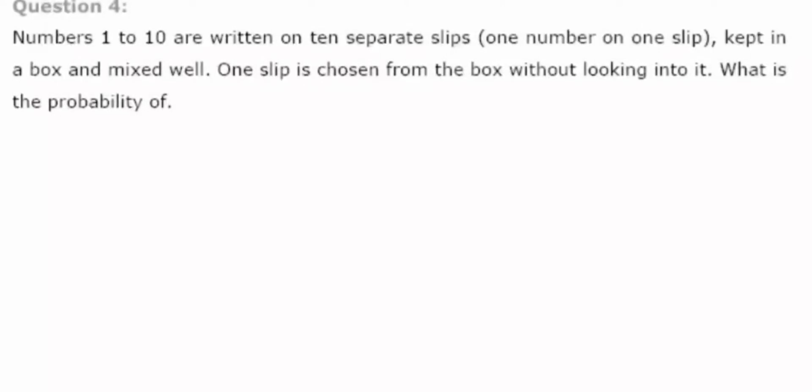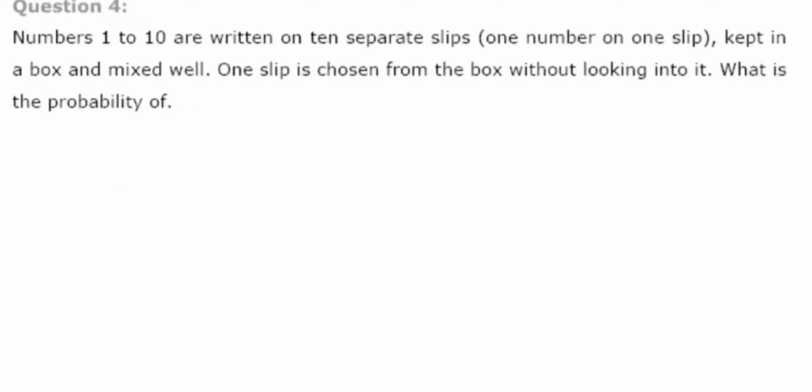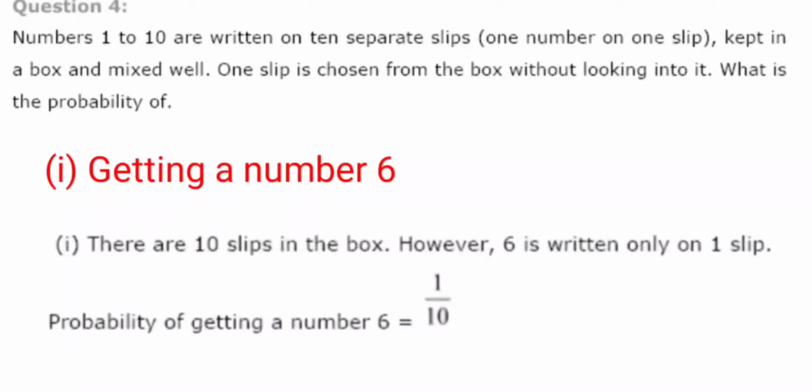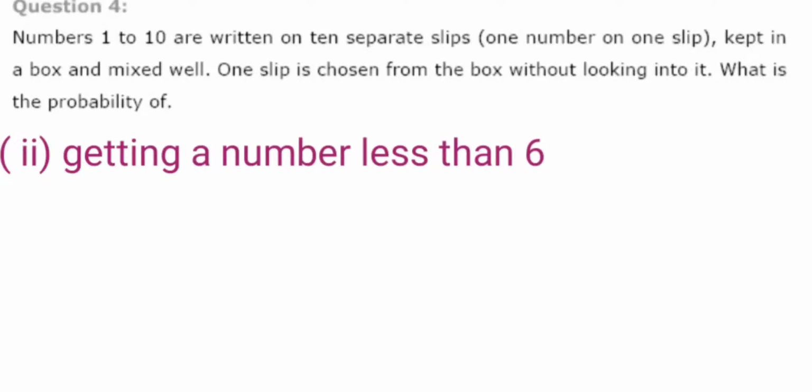So 5 by 6. Next, numbers 1 to 10 are written on 10 separate slips and kept in a box and mixed well. We have to find the probability of getting the number 6. There are 10 slips in the box, and 6 is written on only one slip. So the probability of getting number 6 is 1 by 10.